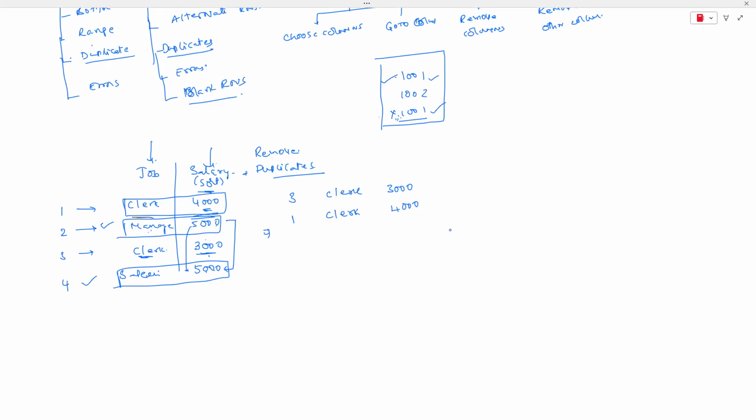Next, there are two 5,000s. So 2, which is going to be manager and 5,000. And then it is going to be 4. Finally, it is going to be salesman, which is 5,000. Now what we did, guys, is we sorted the salary in the ascending order. We can see the salary in the ascending order. Now the same technique, we cannot apply on two columns at the same time.